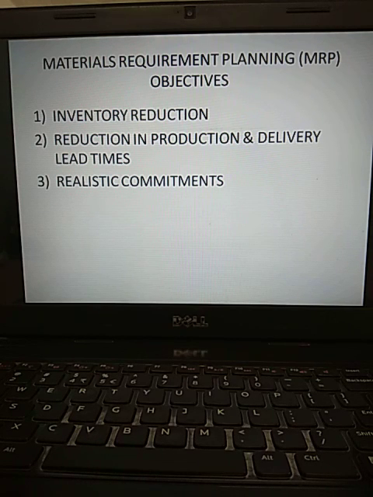What do you mean inventory? Inventory is nothing but something you keep for future purpose before itself. So that is also not a wise idea. But appropriate MRP planning leads to inventory reduction.